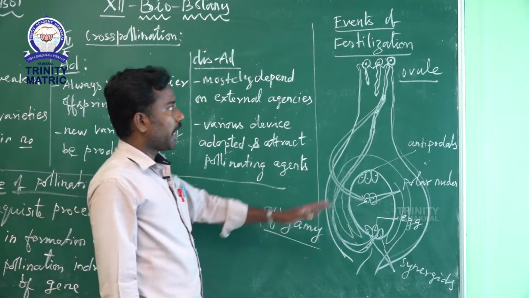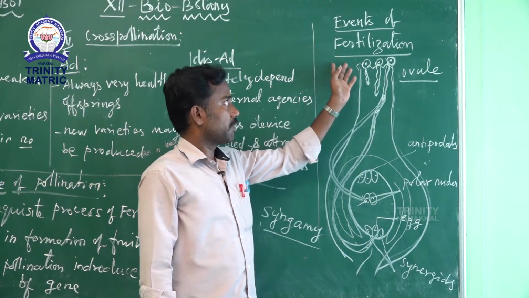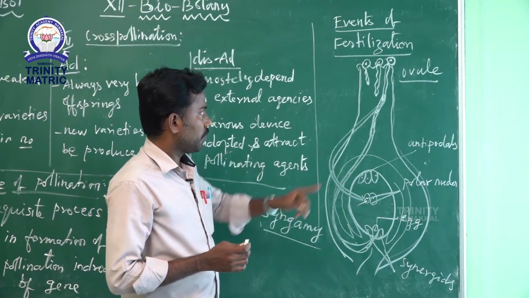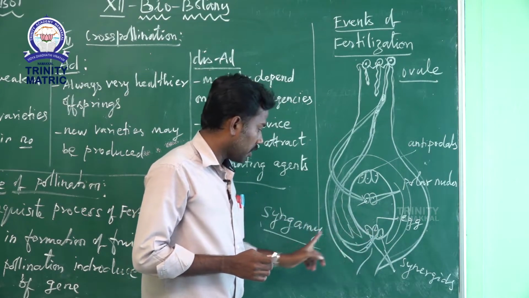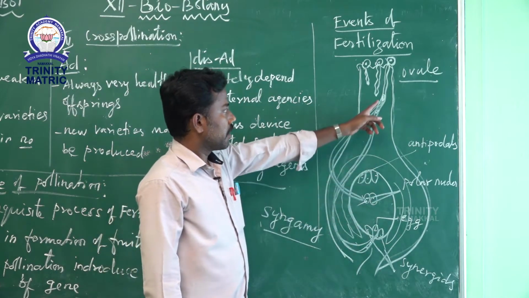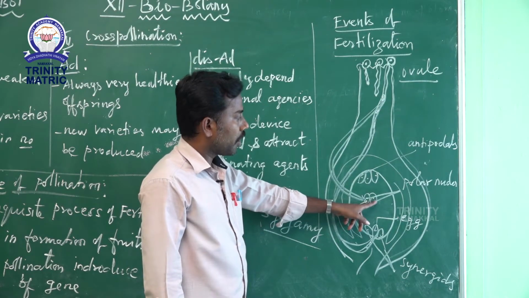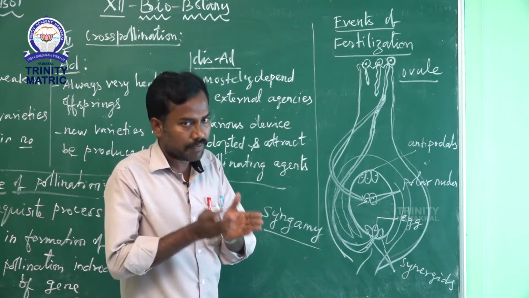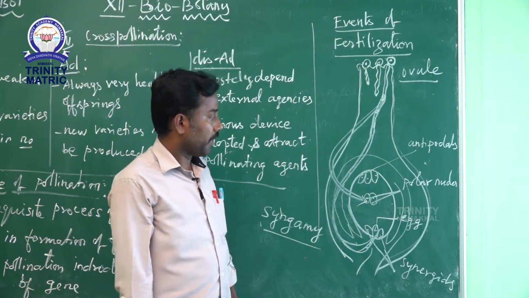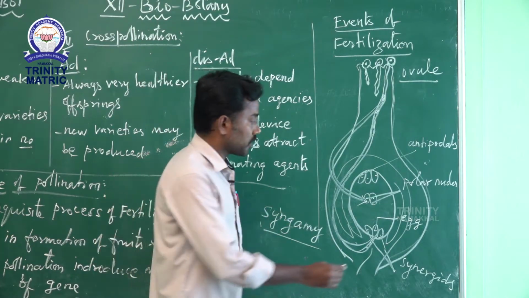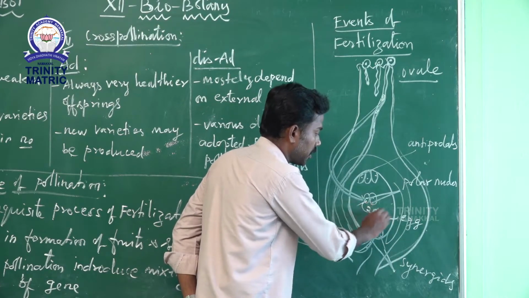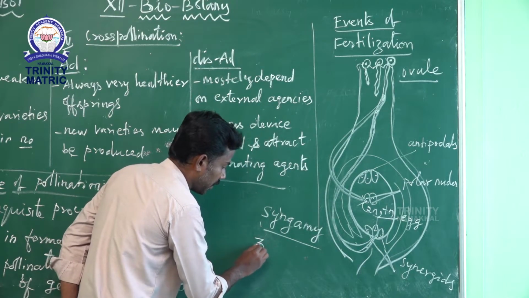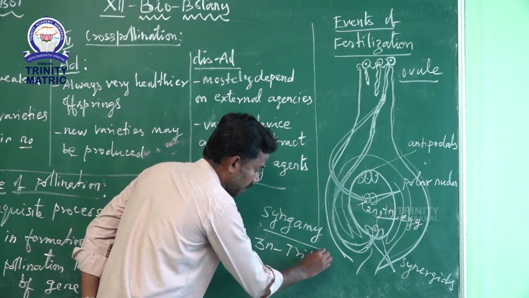In all angiospermic plants, fertilization takes place two times. That is called double fertilization. So fertilization occurs twice. The first male gamete fuses with the egg cell, called syngamy. The second male gamete fuses with the polar nuclei, or secondary nucleus. The process is called double fertilization. Then the fusion of nuclei is called triple fusion. The secondary nucleus is already 2n, diploid. Another male gamete, n, fuses with the 2n, giving 3n. That is called triple fusion. What is that? Triple fusion.